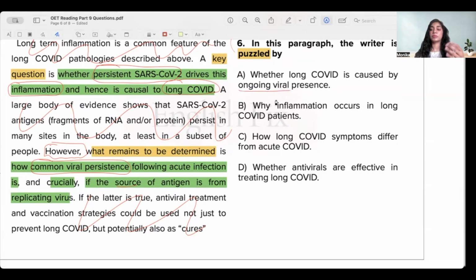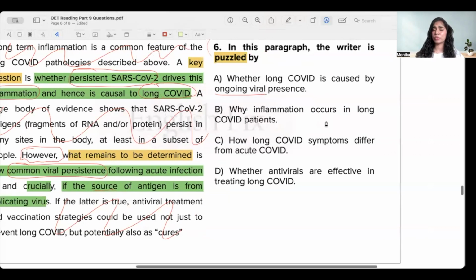Ongoing viral, that means it is persistent when I'm using this term. I don't have a problem with this answer choice. I think it's very similar. I'm not trying to go very, very deep. I will go into this answer option deeper if I don't have an idea if it could be correct. I think it could be correct.